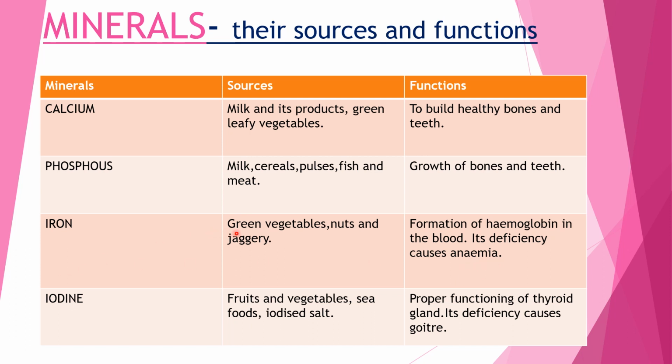Now where do we obtain iron? By eating green vegetables, nuts and jaggery. Jaggery means gud.